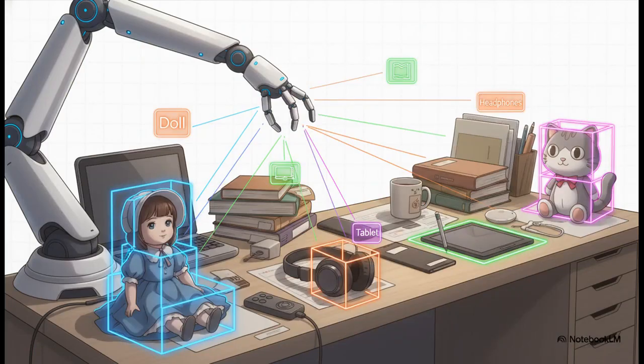Then, in step 2, they bring in a different kind of model, a segmentation model. Its job is to take those general categories and find the exact location of each individual object. So, doll becomes this specific doll right here with a neat little bounding box drawn around it. And this is absolutely crucial because now you can ask questions about specific things in the image.